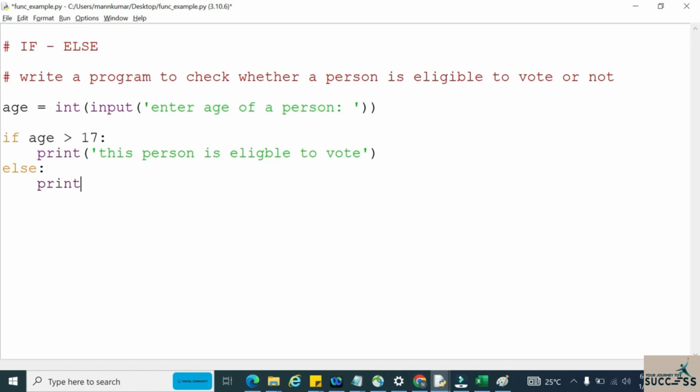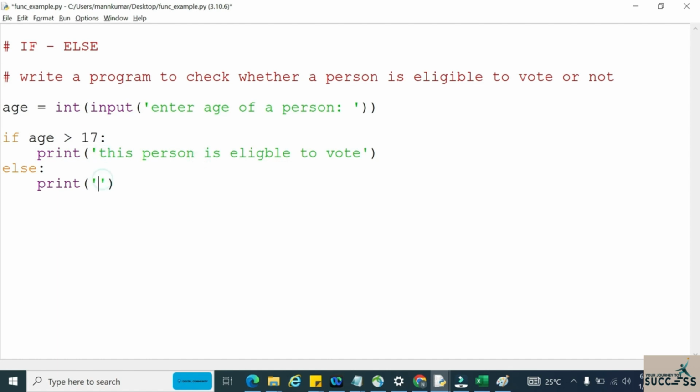Inside this else block we have to understand the scenario where the if condition is not satisfied. We are checking whether a person is eligible to vote or not. If his age is greater than 17, then the if condition will be satisfied and that block will get executed.